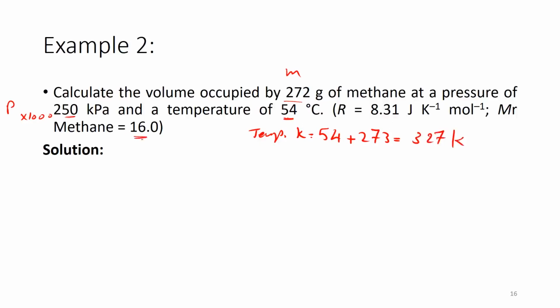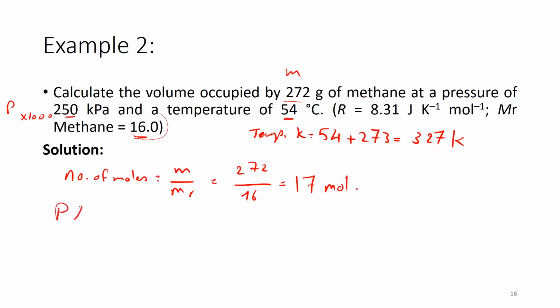And I know that the molar mass of methane is equal to 16. I need the number of moles. For the number of moles, it is equal to mass over molar mass, which is 272 divided by 16. This means I have 17 moles.